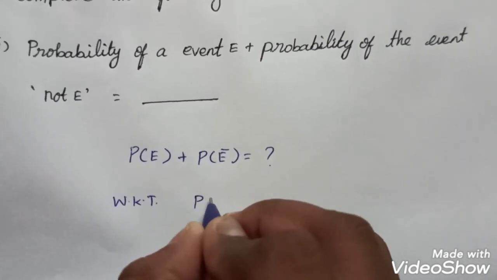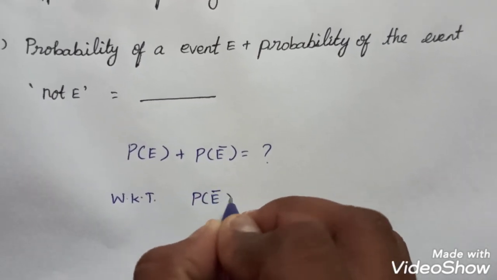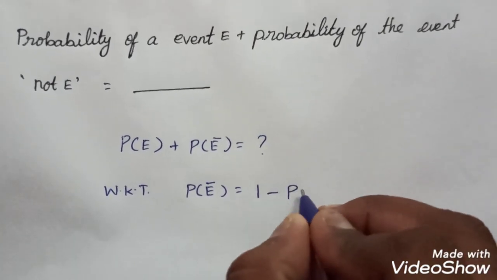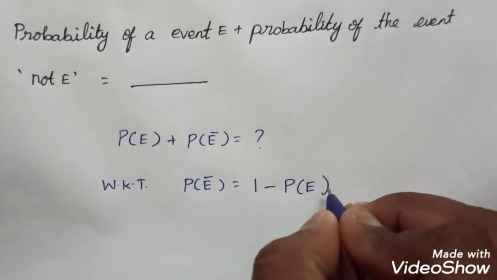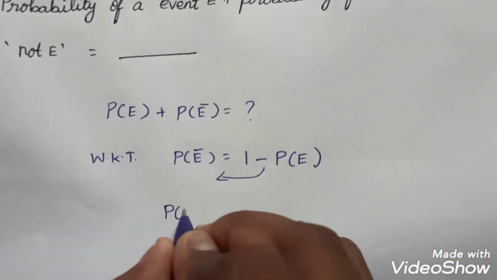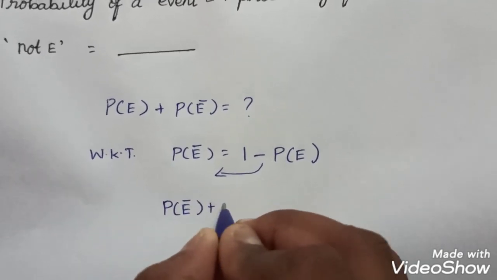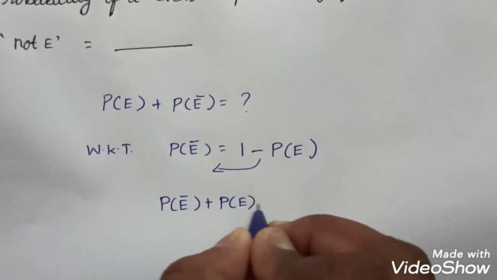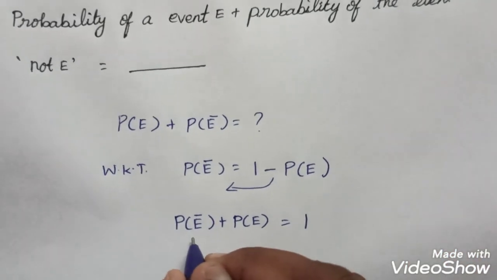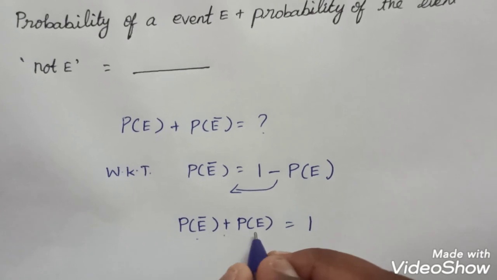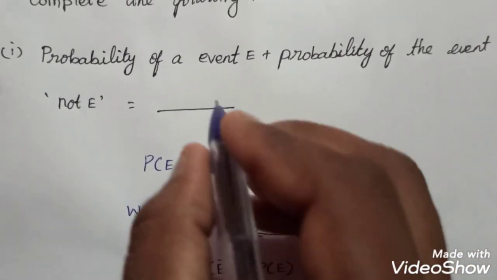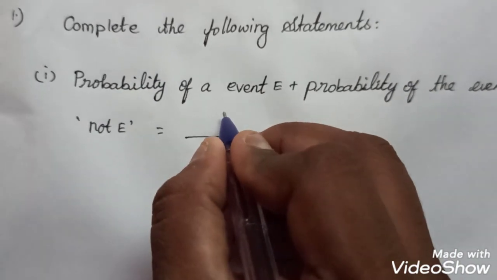we have to find P of E bar, that is not an event, the whole value 1 minus the value P of E. So here it should be P of E bar plus P of E. So the value is 1. So the probability of not event E plus the probability of event E, the value is 1. So the answer for the first question is 1.